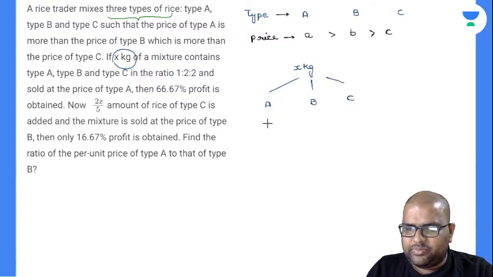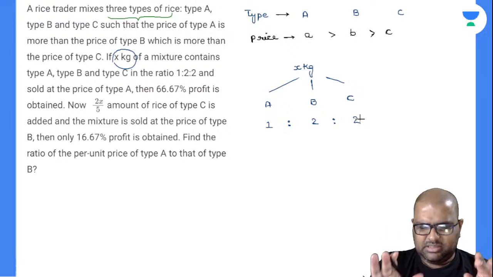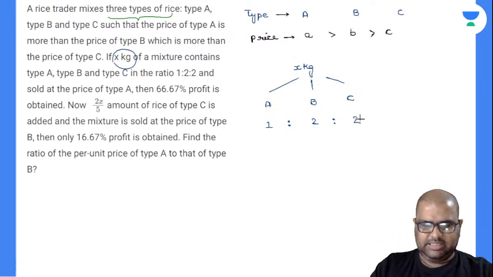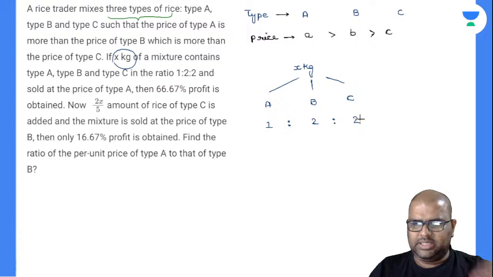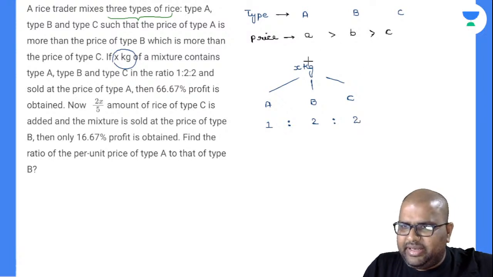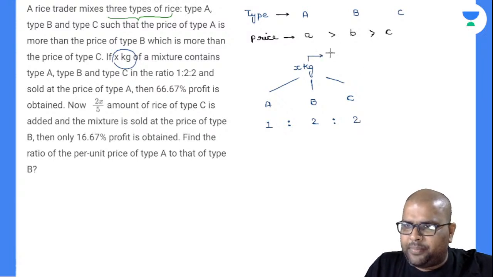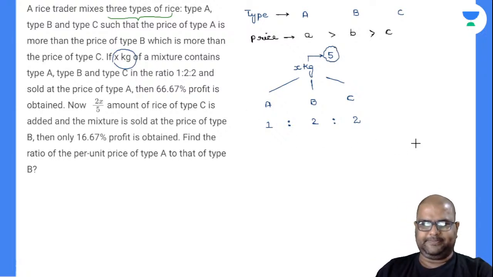And type A is one part, type B is one part. Is it one? Two parts, okay. Type C is two parts. For our convenience, as 1 to 2 doesn't have any common factors, we'll take 1 kg, 2 kg, 2 kg only. So this x, for our convenience, let us change if we go wrong. I'll take this as 5 kg by adding all those things. I'll take this x as 5 by adding these 4 components.